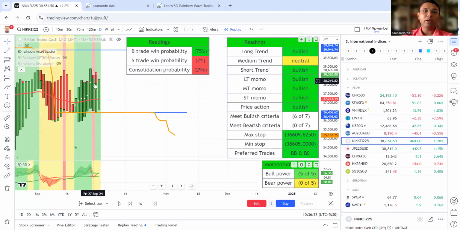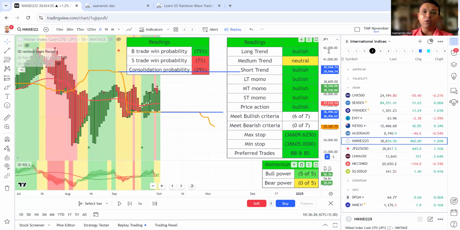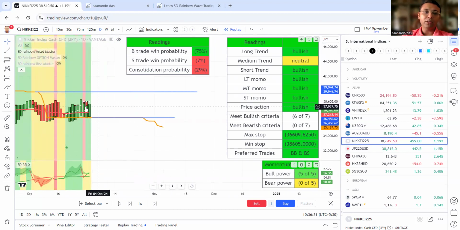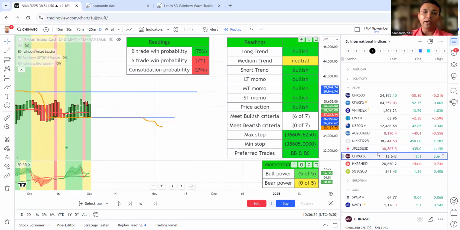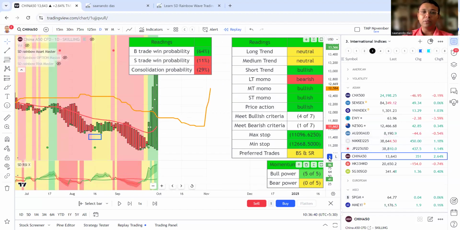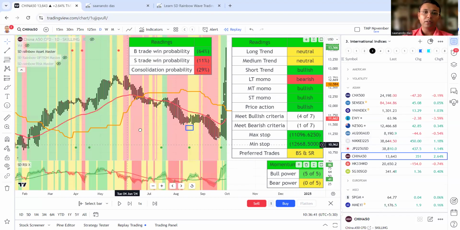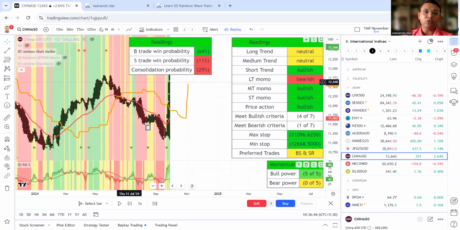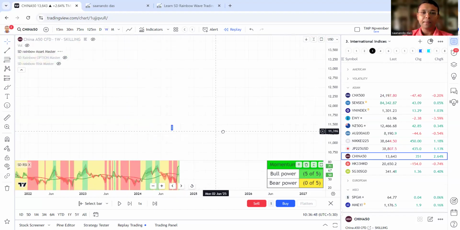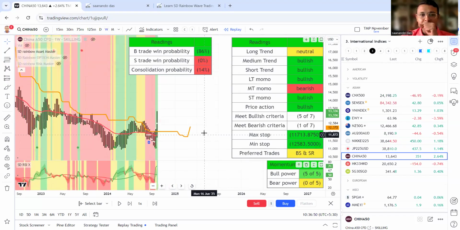Nikkei bounced back today, but looking at these candles, it is risky. It's still range bound. We can go for buying once the white cross comes inside the candle body, which is outside a warning. China has been super strong, and that is largely because of the stimulus announcement. Now I'm basically waiting to see where China is going to give the correction. It has been a super strong move.